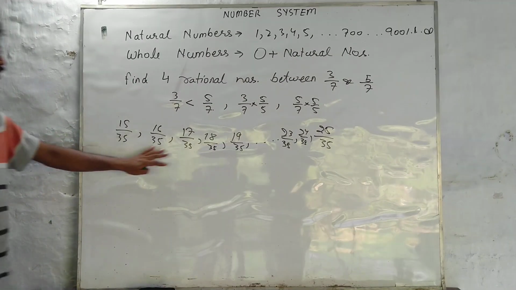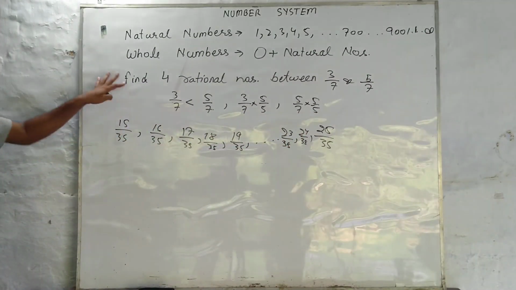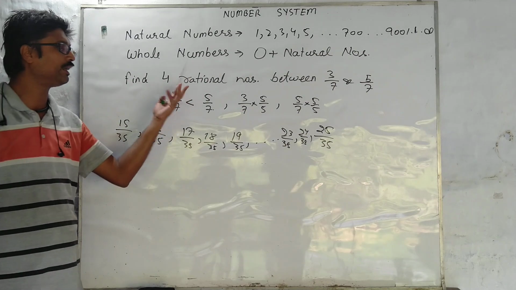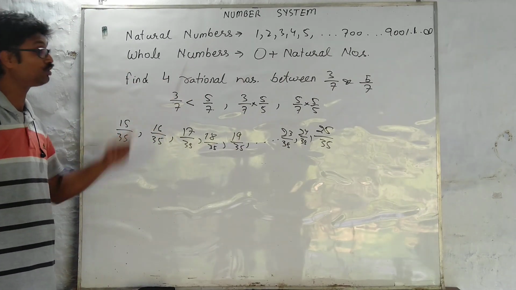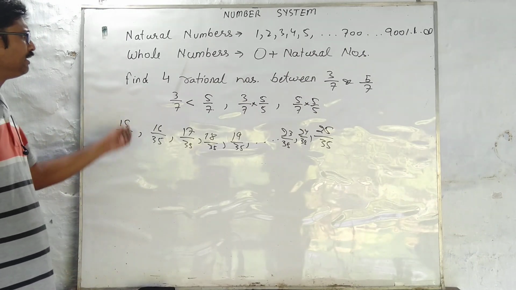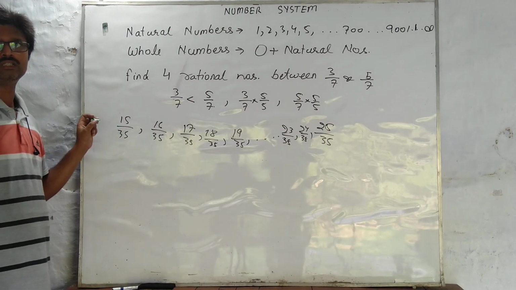How many did we find? 1, 2, 3, 4, 5, 6, 7, 8, 9, and 10. So it's a very simple formula. We can also call it the third method to find the in between rational numbers. Simple. Any question, Shashwat? No sir, done.